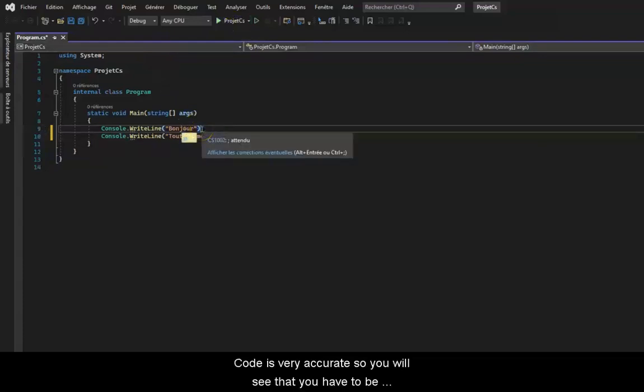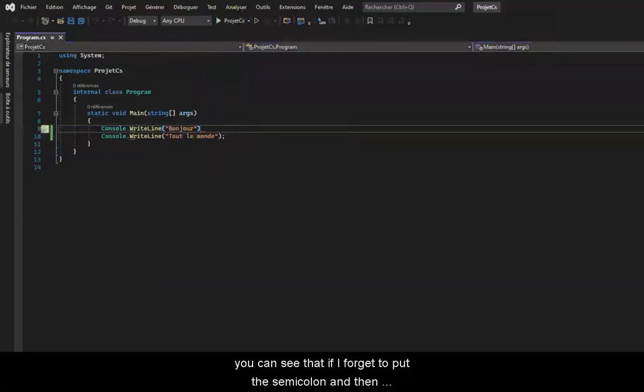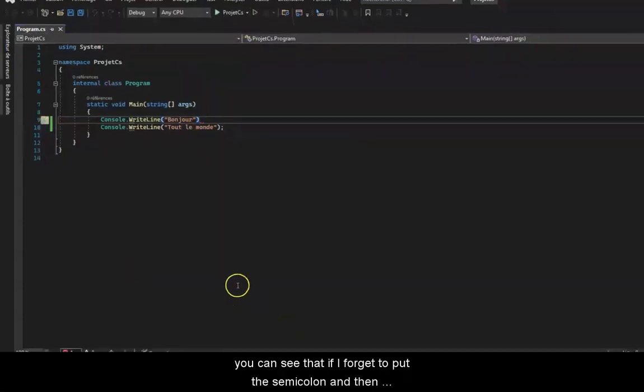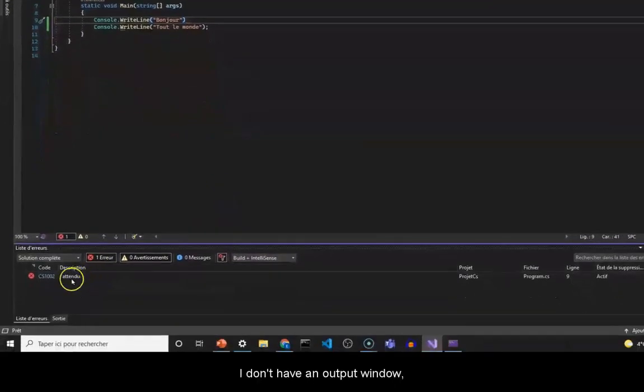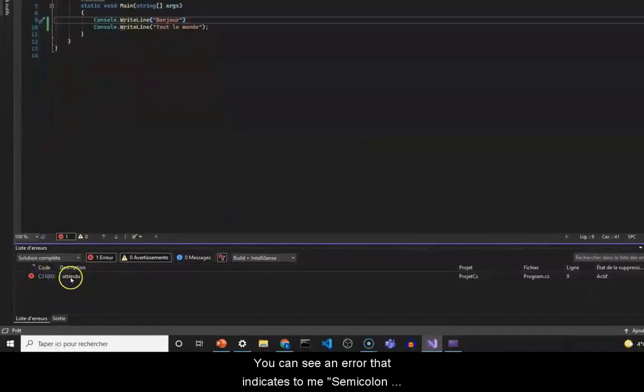Code is very accurate, so you will see that you have to be meticulous when writing it. To continue, you can see that if I forget to put a semicolon and then run the program, it won't work. I don't have an output window, I don't have a result, and I have an error. You can see an error that indicates to me semicolon expected. Don't panic when you have an error.